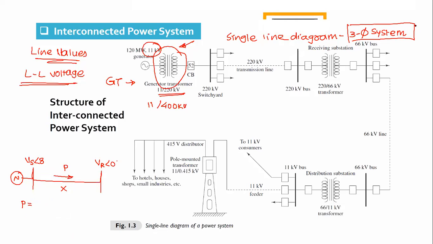What will be the power transferred between these two substations, let's say substation A and substation B? If the sending end voltage is Vs, the receiving end voltage is Vr, and delta is the load angle, and the net transfer reactance of this line is X, what will be the power transfer? Vs Vr upon X sine delta.